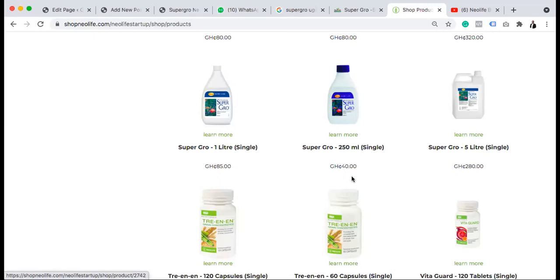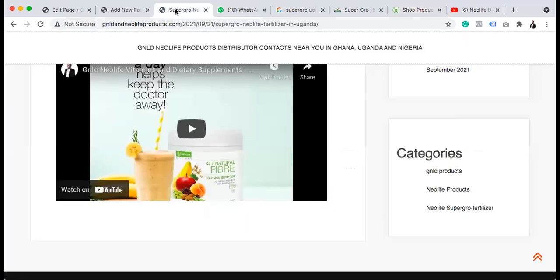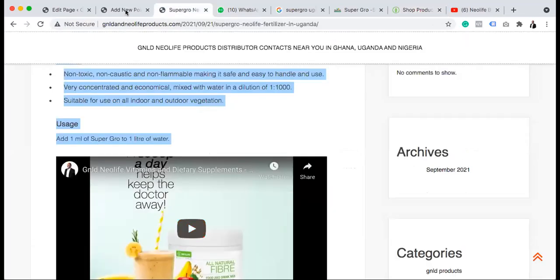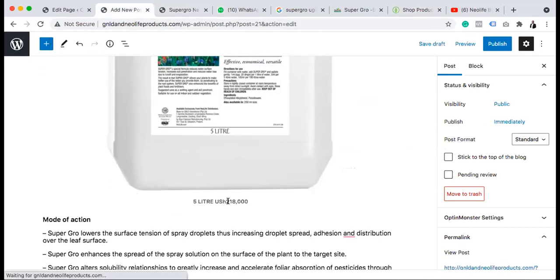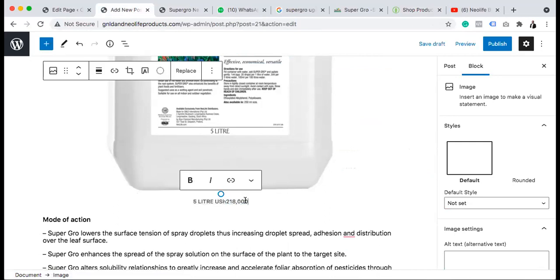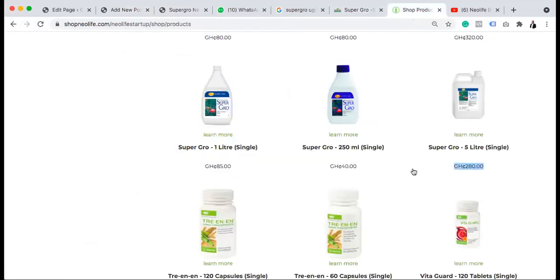So the only thing I'm going to change here is the currency, right? Yeah. So the 5 liter. Then the 250 ml.